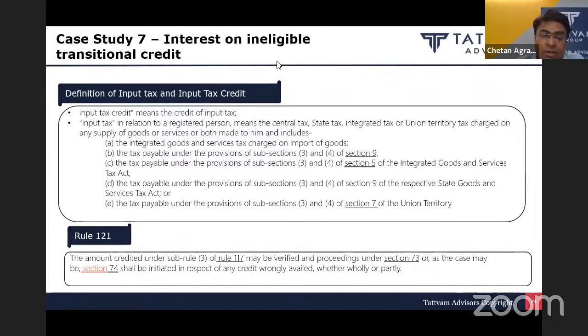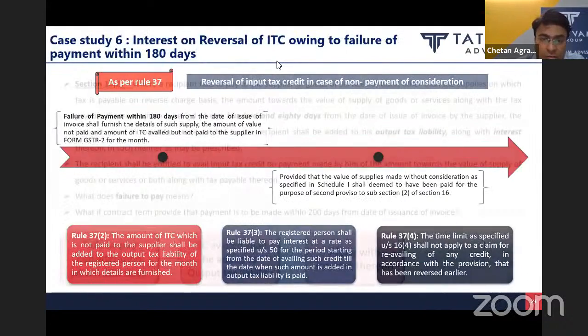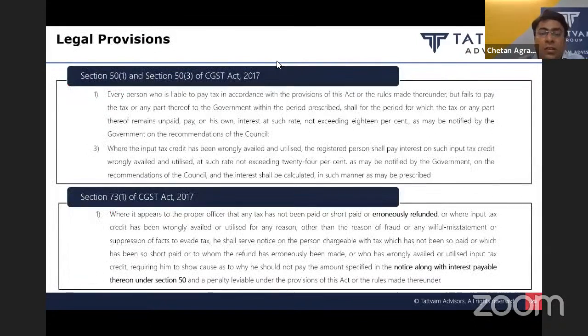Now, the department is issuing notice under section 73. As Tushar already mentioned, section 73 talks about recovery of tax which is short paid or not paid or erroneously refunded, or input tax credit which has been wrongly availed and utilized. So what recovery is allowed here is recovery of input tax credit.